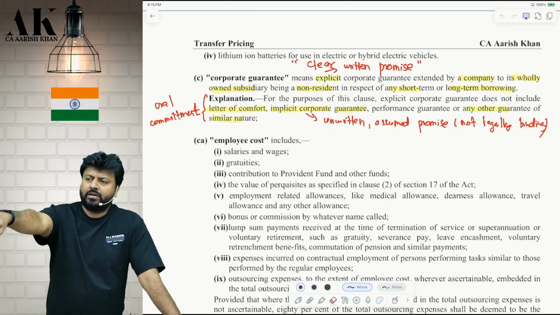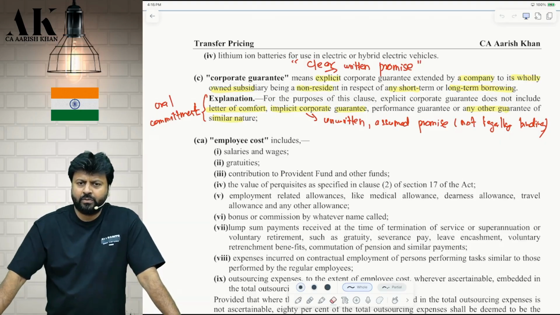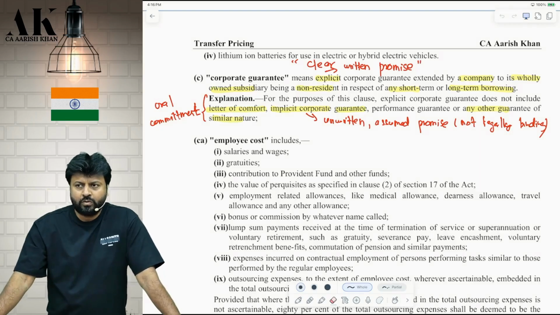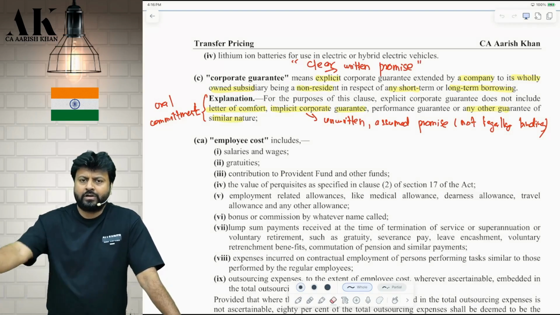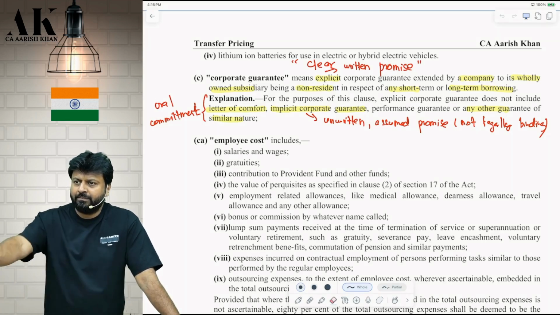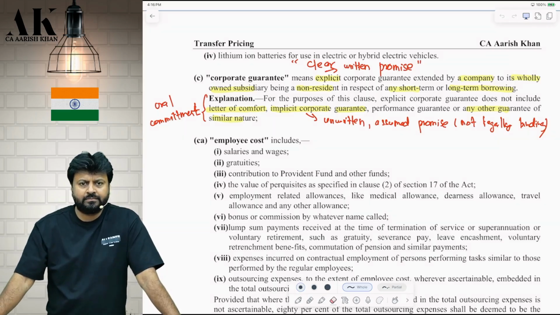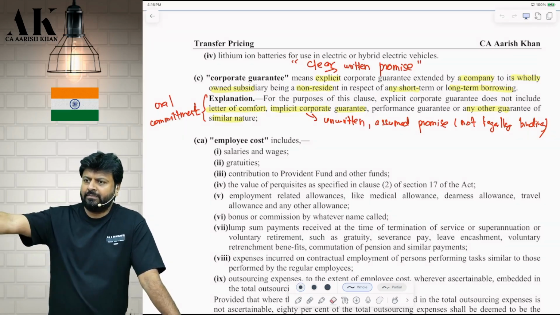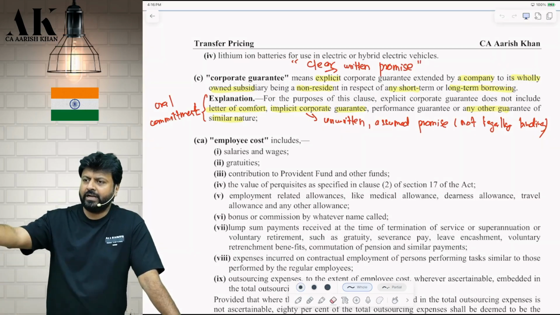You are my borrower, 100% subsidiary. You are doing some project. Now your client wants some guarantee whether you will complete the project on time or not. So I'm going to a bank and taking a letter of comfort and giving it to you.